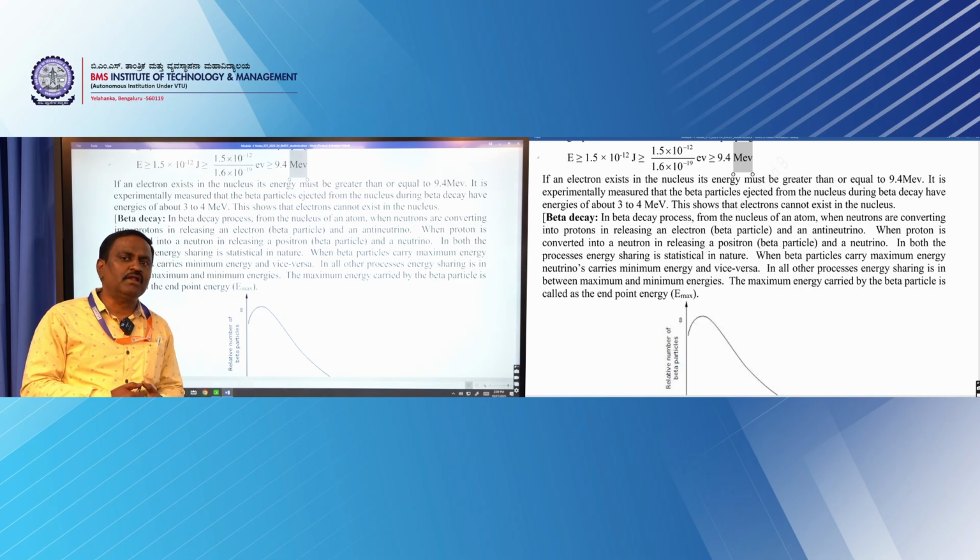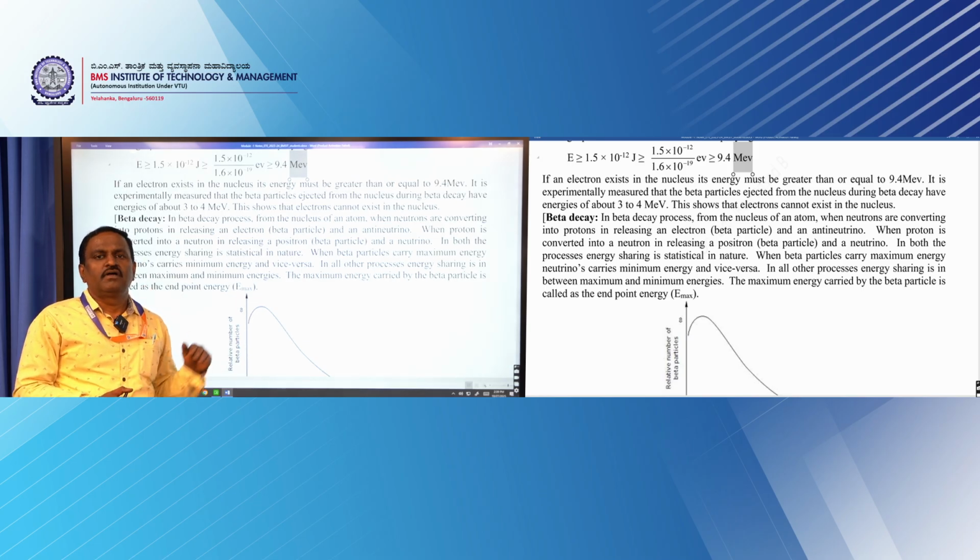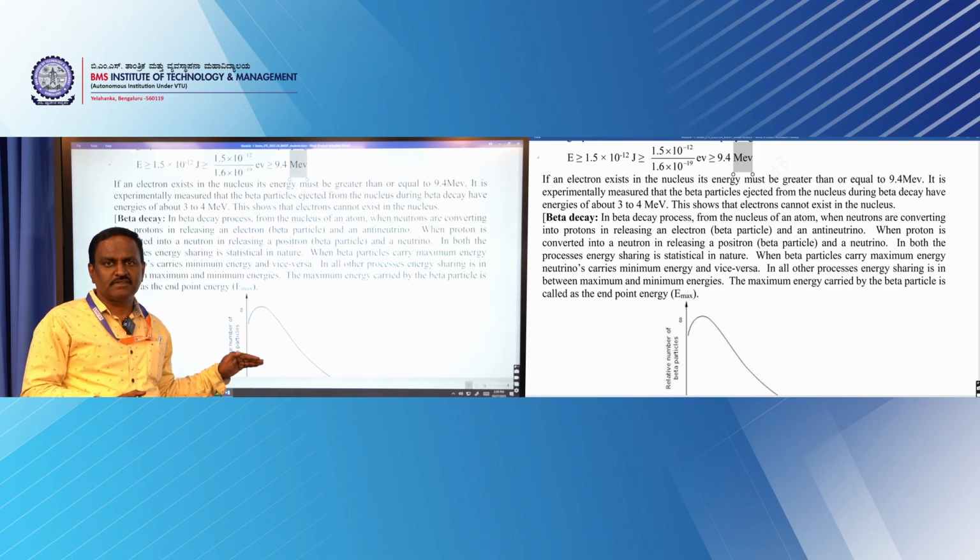But how do the beta particles come from the nucleus? For that, later on, you will study the meson exchange theory, which explains the existence of the electron inside the nucleus. That will be studied in higher studies, specifically for the physics stream, those who are in a master's degree. For you, using Heisenberg's uncertainty principle, knowing how to prove the non-existence of the electron inside the nucleus is sufficient.